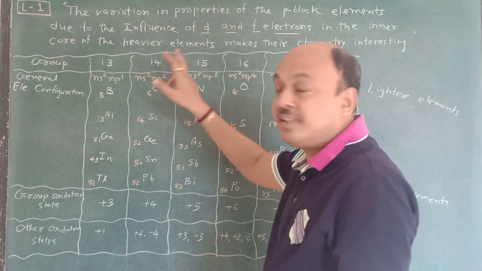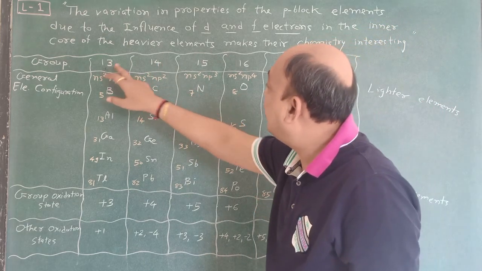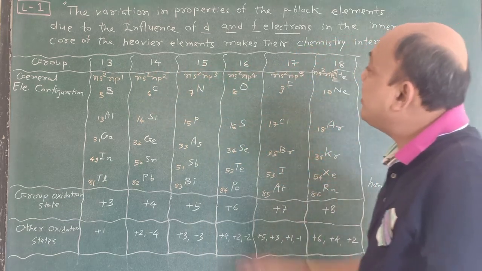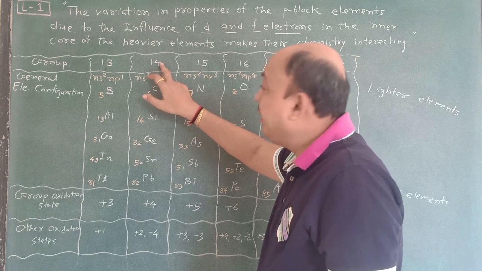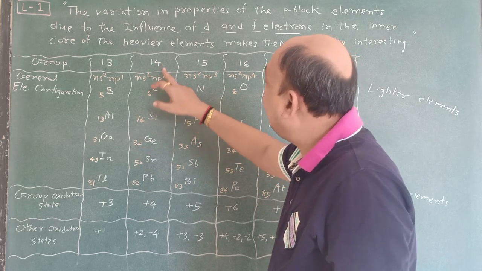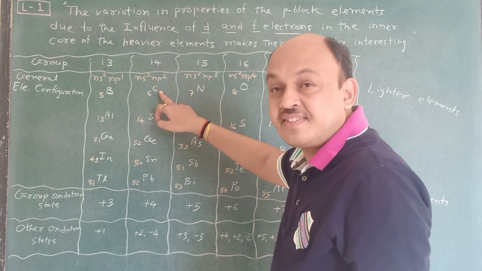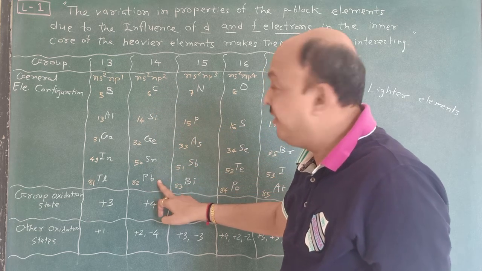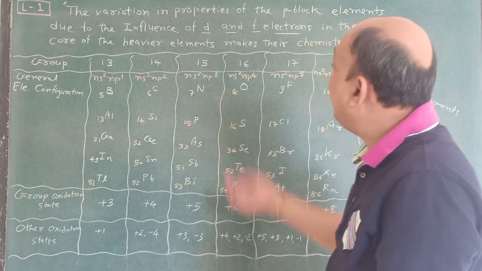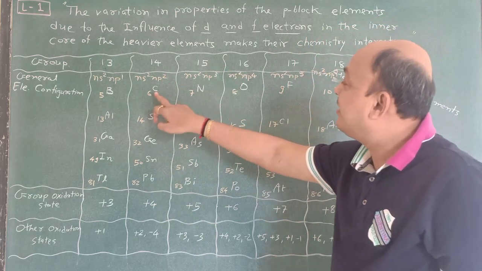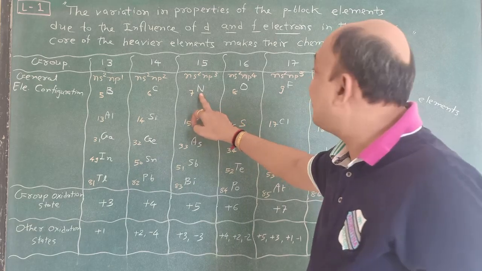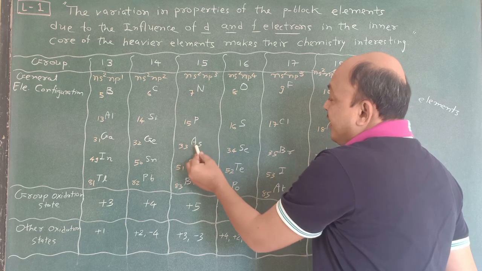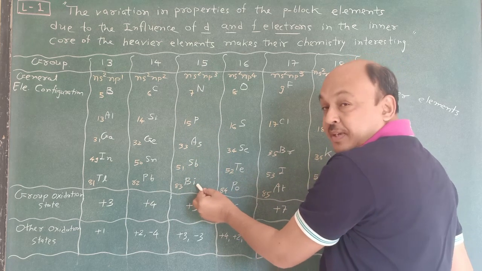Next is the 14th group. The first member of this 14th group is carbon, then silicon, germanium, tin, and lead. This is the carbon family. Now the 15th group is known as the nitrogen family. The first member of the 15th group is nitrogen, then phosphorus, arsenic, antimony and bismuth.